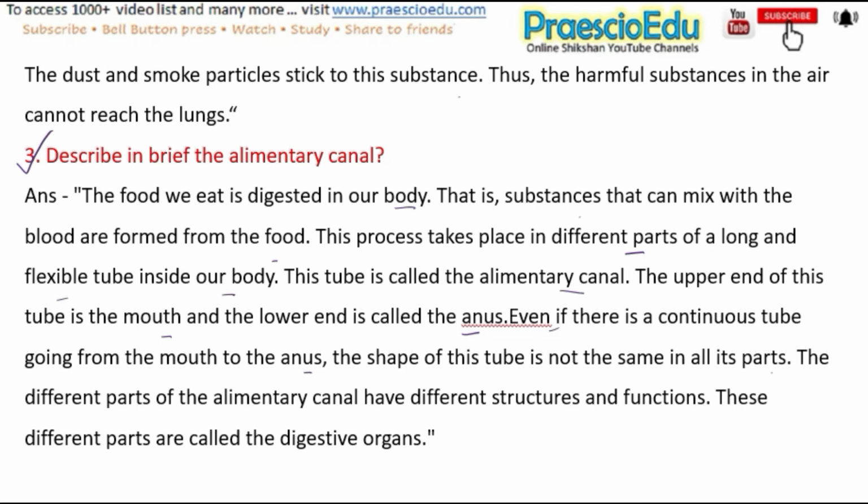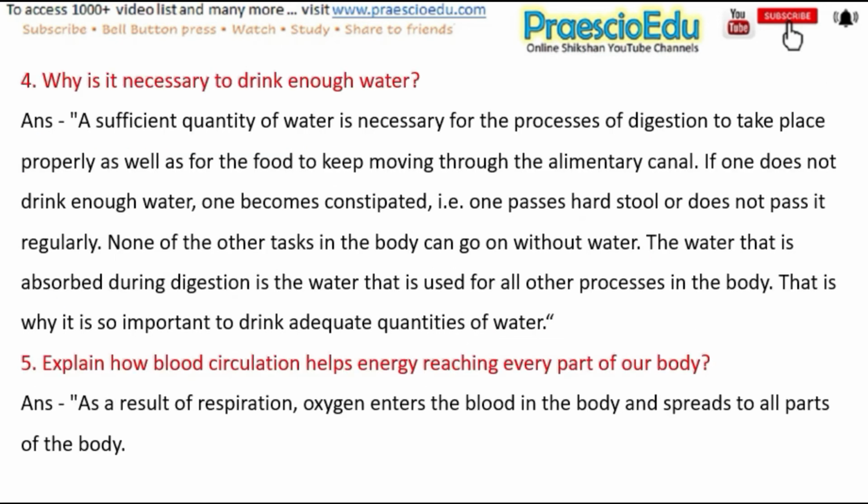Next question is, what are ill effects of drinking alcohol? And the answer is, drinking alcohol has many ill effects on the body. It affects the nervous system, leading to loss of control over the movement of the body and lack of coordination. That is why it is dangerous to drive after drinking alcohol. If one keeps drinking alcohol for a long period of time, it causes ulcers on the inner lining of the digestive organs. It can also seriously affect the functions of the liver and kidneys.